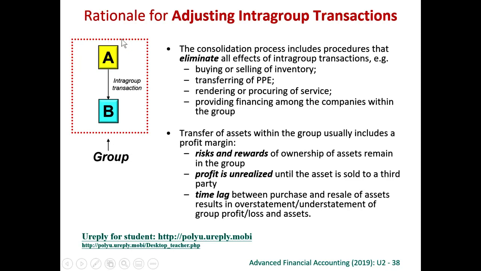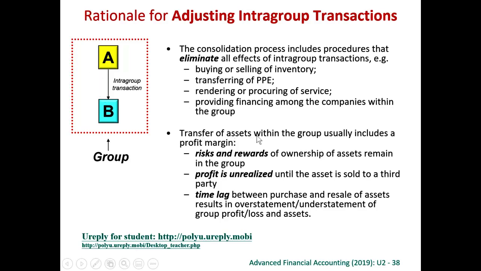So remember, a group includes only parent and subsidiary. So we eliminate everything between and among parent and subsidiary. So we will recognize those sales, etc. if we really have got a transaction with an outside party. So if we purchase something from the outside party, if we sell something to the outside party, we will regard it as a valid sale, valid purchase. But any transaction within the group is not.